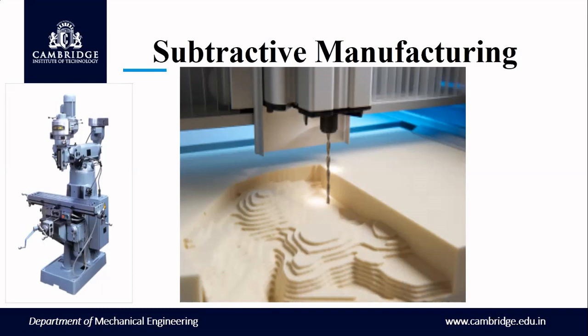Here the material will be added, there the material will be subtracted. That is the major difference between the additive manufacturing process and the subtractive manufacturing process.